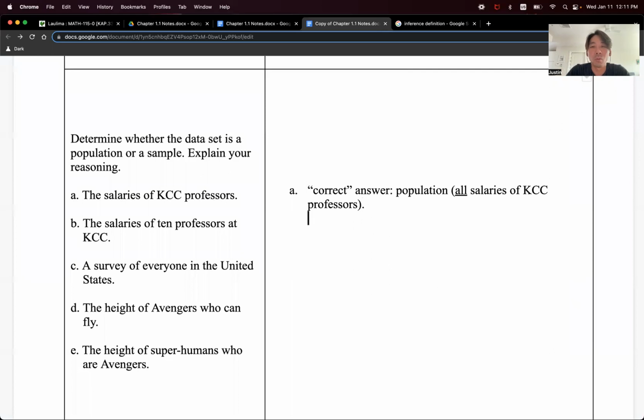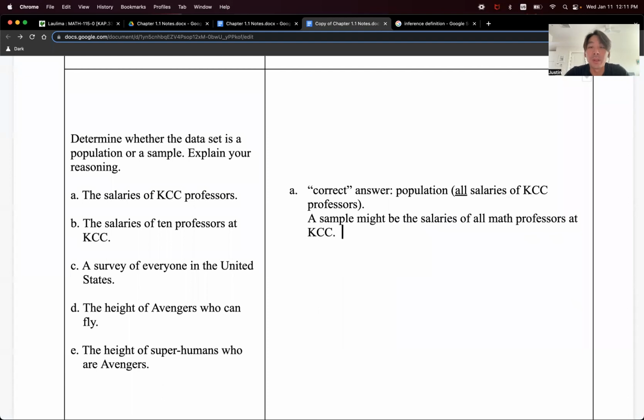Now, what would a sample look like? Maybe a sample might be salaries of all math professors. That's not a very good sample because math professors maybe for some reason make more or less than the rest. The salaries, excuse me. But it is a sample nonetheless.